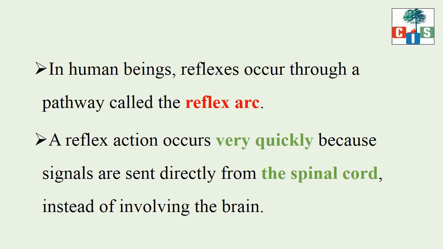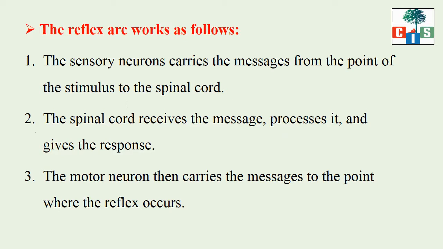These reflex actions are very quick because signals are sent directly from the spinal cord instead of involving the brain. Now, did you get your answer? It is the spinal cord that takes the decision, where the brain is not involved. So the spinal cord controls the reflex action.